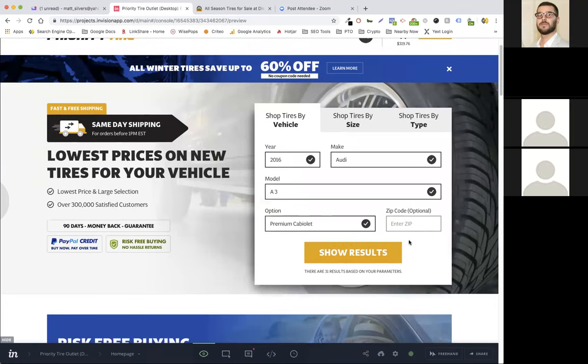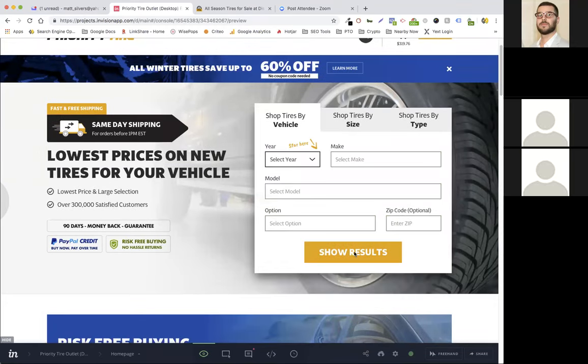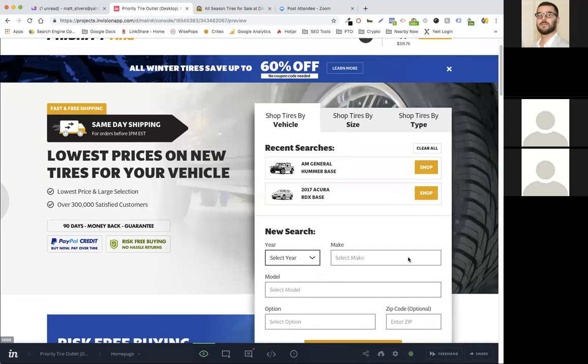Right, so now we have all the fields filled in, right? Show results. So now here's where we start to add functionality that doesn't exist on Priority Tire today. Throughout the user's journey, we are going to be storing cookies or some other technical mechanism of what searches they have done most recently. So SearchSpring themselves is actually storing cookie data showing for each of the types of searches by vehicle and searches by size that a user does as cookies.